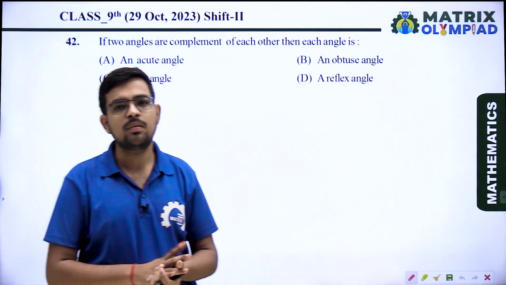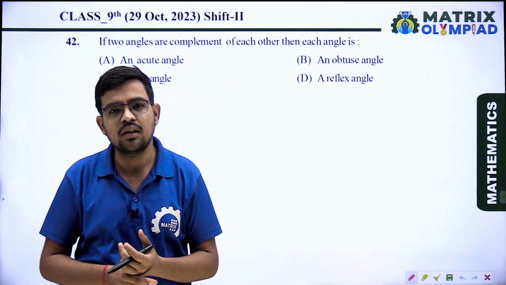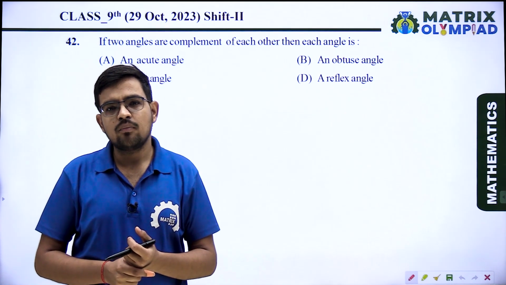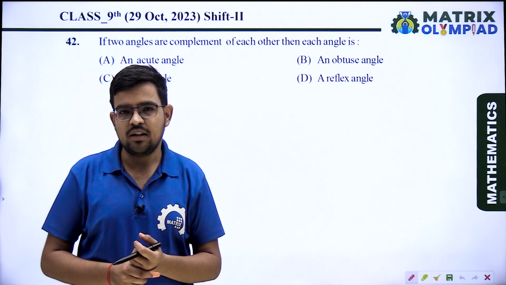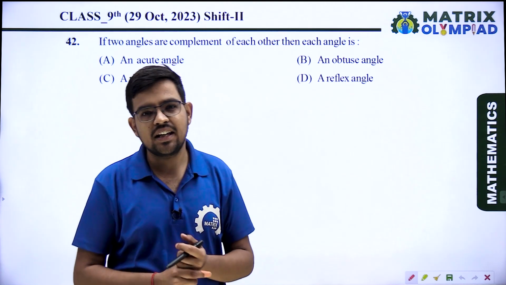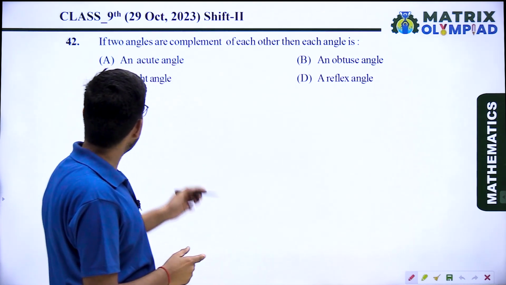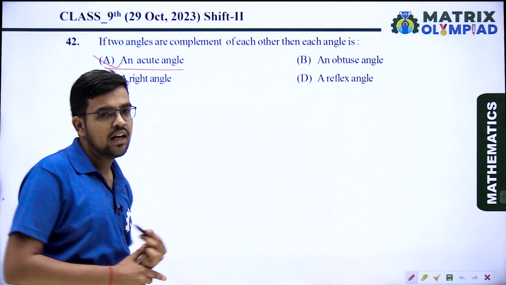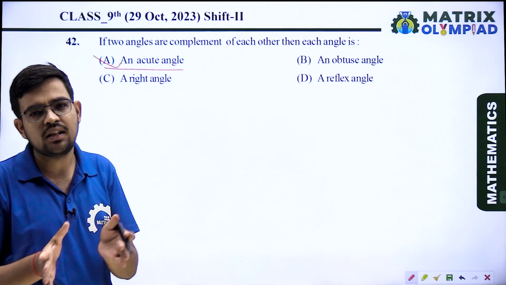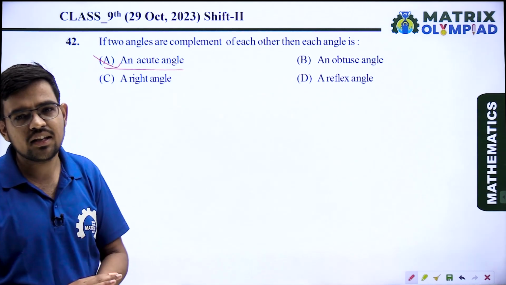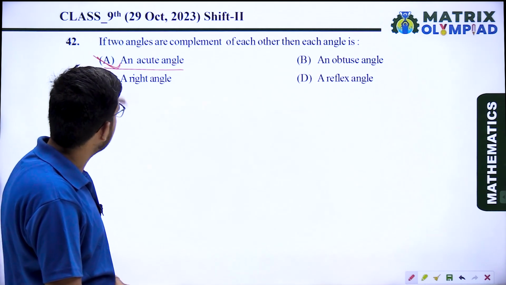If two angles are complementary to each other, then the sum of both angles is 90 degrees. It means both angles are less than 90 degrees. So option A, acute angle: yes, an acute angle lies between 0 and 90 degrees, or greater than 0 and less than 90 degrees. So yes, option A is correct.